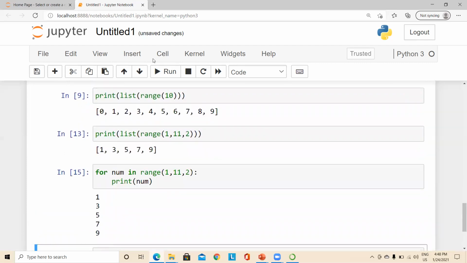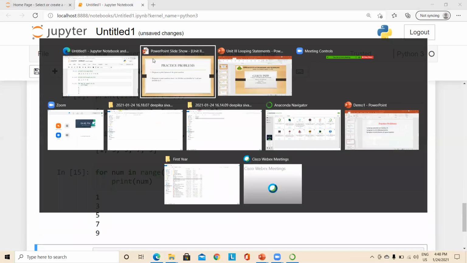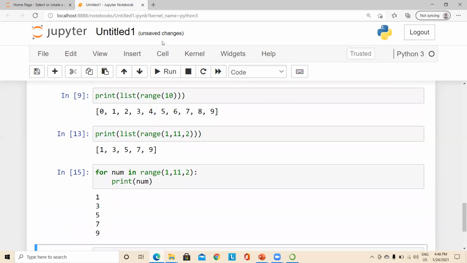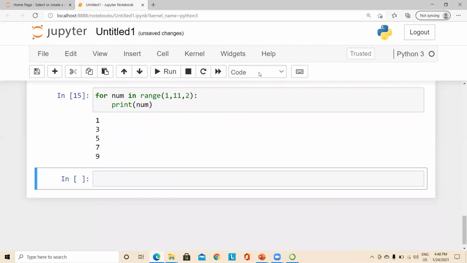So with that basic idea, let us try to code for the practice problem given here. The first one is to print factors of the given number. So what are the factors of a given number?